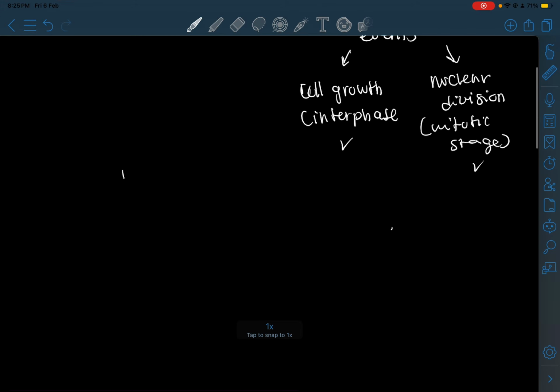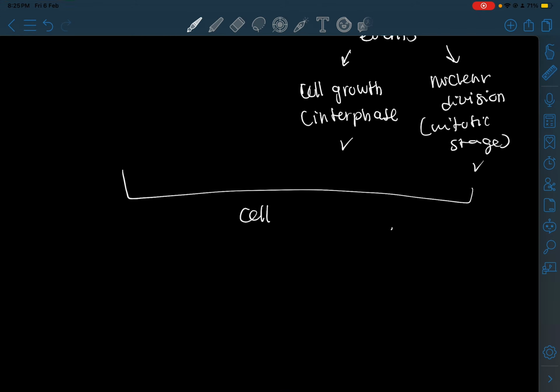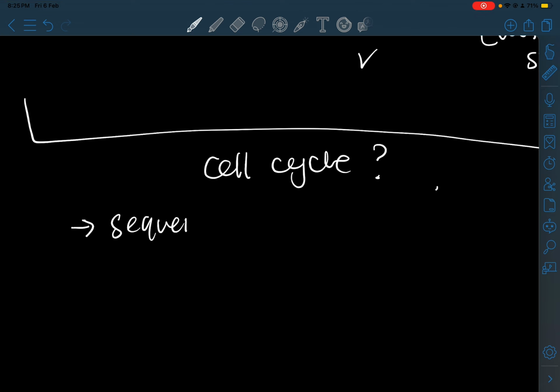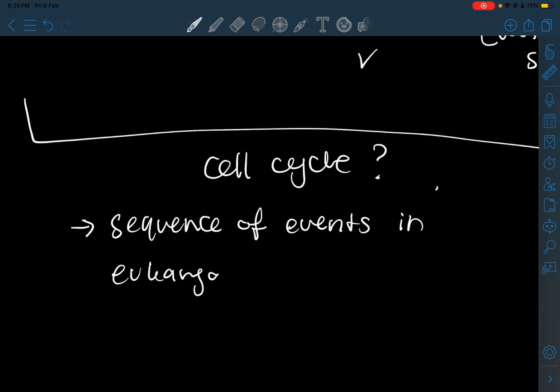So, what does cell cycle mean? Cell cycle refers to a sequence of events. In what cell? In eukaryotes. And what are the events that happen inside eukaryotes?